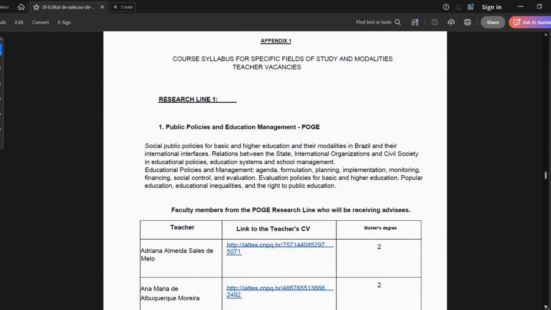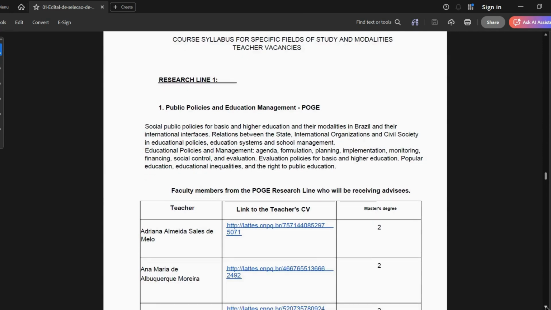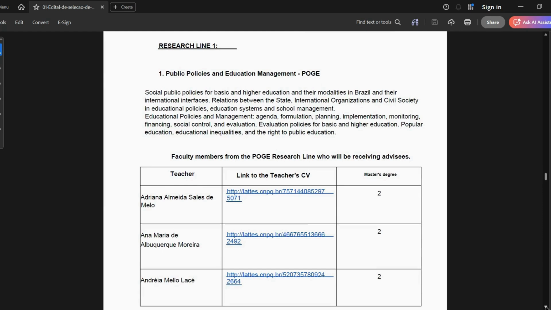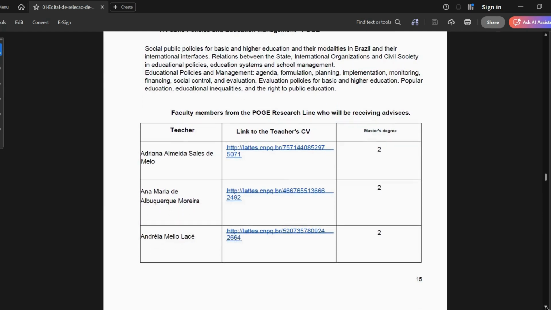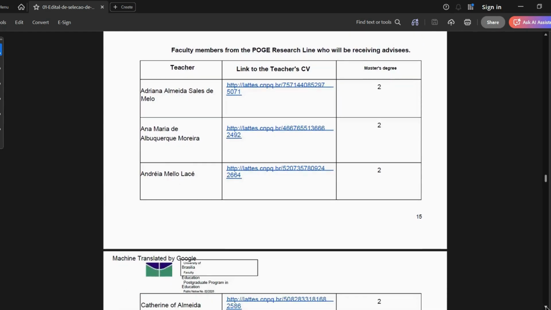These appendices are the actual guide, like the actual formats or guidelines of everything that you need. So you can see some of the lecturers in the faculty. You don't even have to go look for them somewhere else. They have already brought their information here. These are the faculty members from the POG research line who will be receiving students, like advisees, because they are the advisors, right? So we have this one, Adriana Almeida. This is the person's latest CV, right? This link will take you to the person's latest CV.